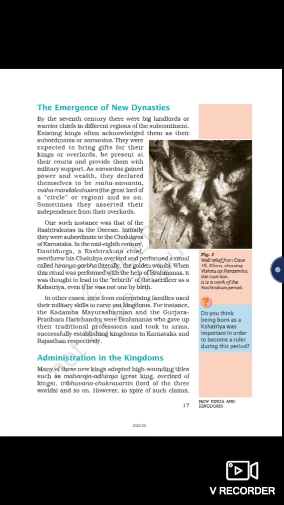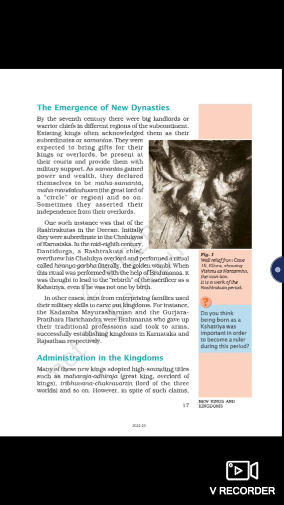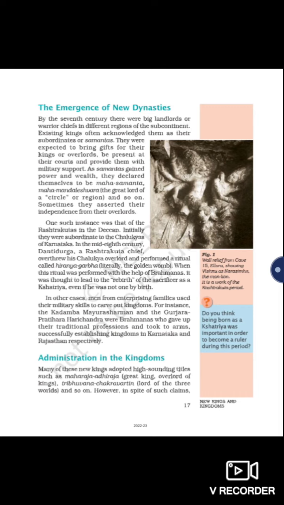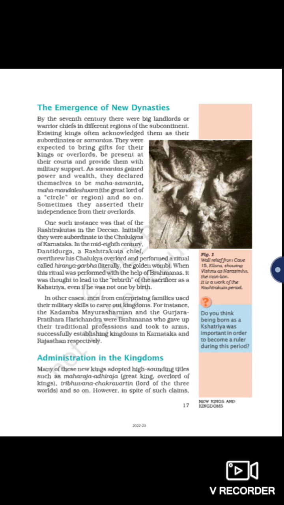The Rashtrakuta king was subordinate to the Chalukya king of Karnataka. In the mid 8th century, Danti Durga, a Rashtrakuta chief, overthrew his Chalukya overlord.